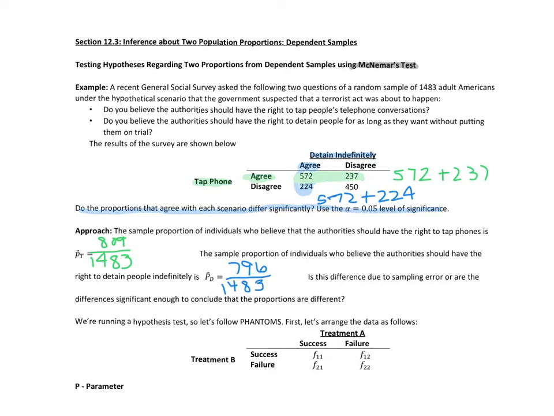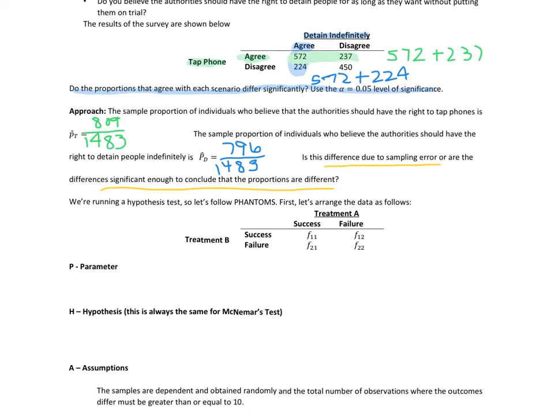So there's a natural difference. It looks like there's a difference of about 13. We would ask ourselves the question: is this difference due to sampling error, which could definitely happen, or is it significant enough to conclude that our proportions are really different? That's how we're going to be running our test.